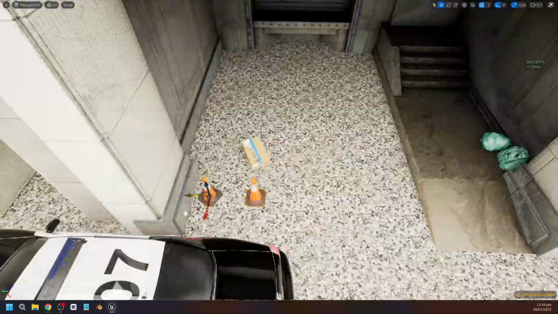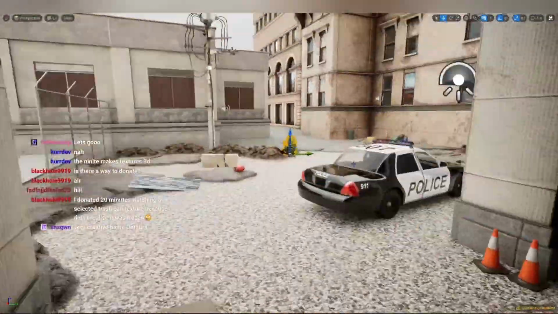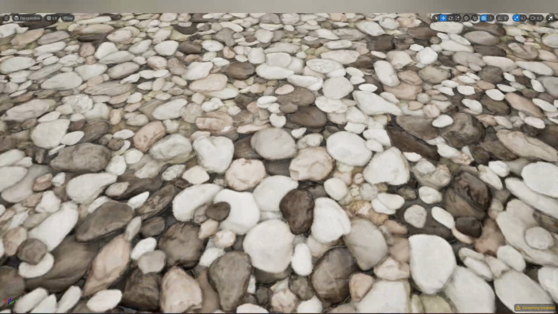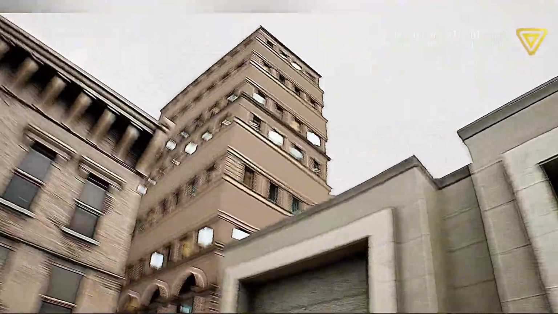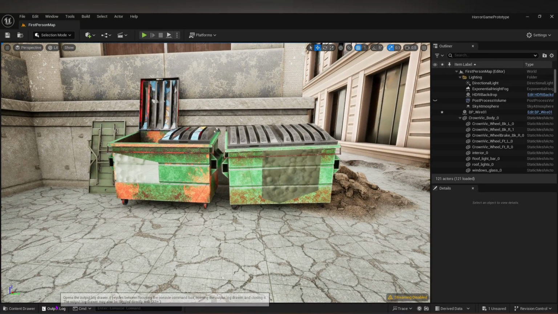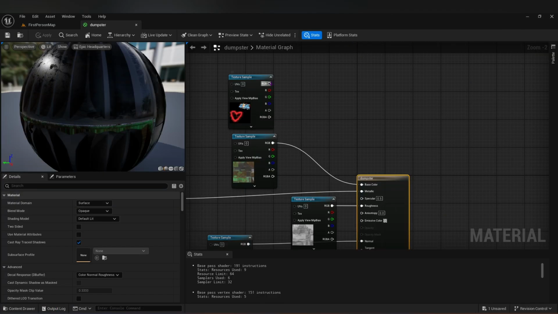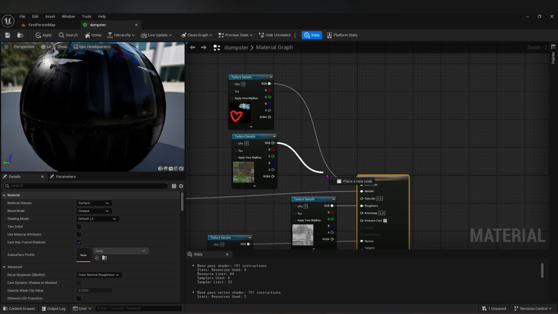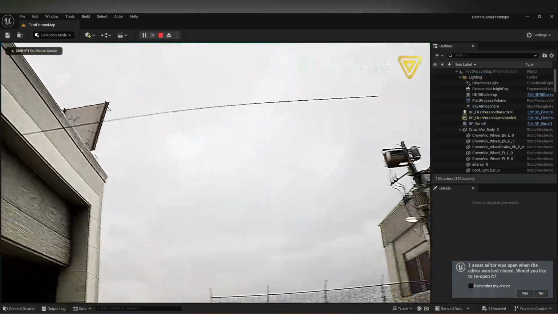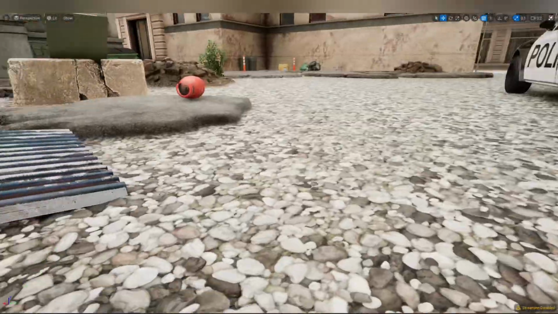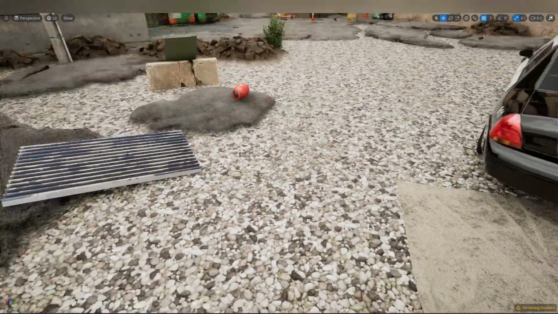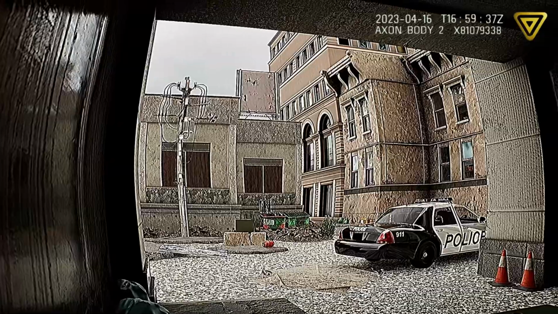I got on the next day and kept working on the scene with chat, and together we made this. There's definitely some issues I'm gonna have to figure out, but this was still way more detailed than my environment last week. I couldn't figure out how to implement this dumpster's graffiti texture, as I didn't know how to combine 2 color textures for one node. I also couldn't quite figure out how to use the power lines in this asset pack. But my biggest L was I couldn't figure out how to add depth to this gravel. It looks nice, but way too flat. But that'll just have to be things I learn later on.